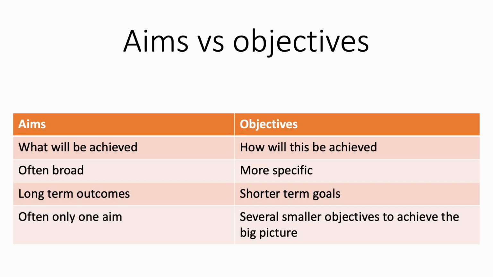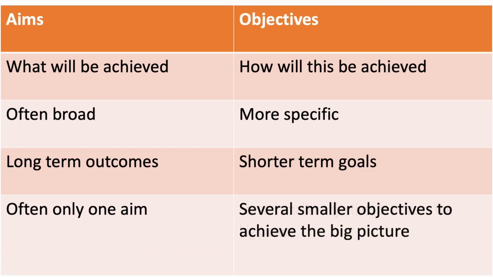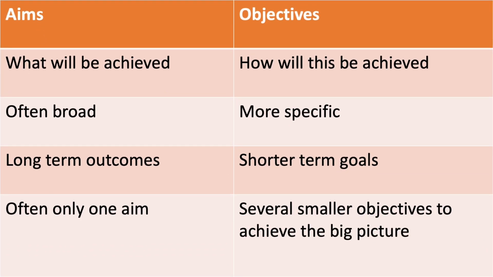What exactly is the difference between an aim versus an objective? Aims are going to typically look at what will be achieved, versus the objective, which asks how will this be achieved? How are we going to find out what we are going to be doing?